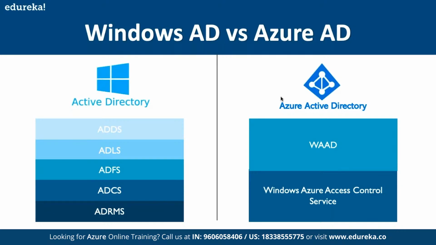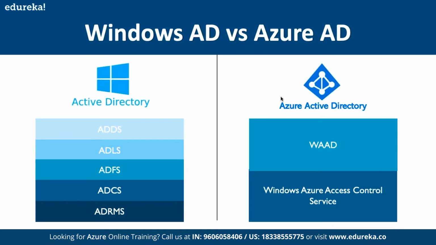And then at last, we have ADRMS. RMS refers to Rights Management Service. It protects copyright information by preventing unauthorized use and distribution of digital content. That is what we mean by ADRMS. So these are the components available under Windows Active Directory.